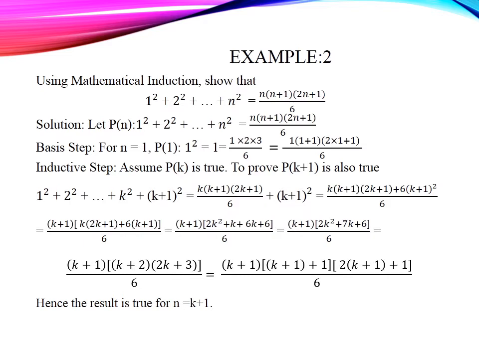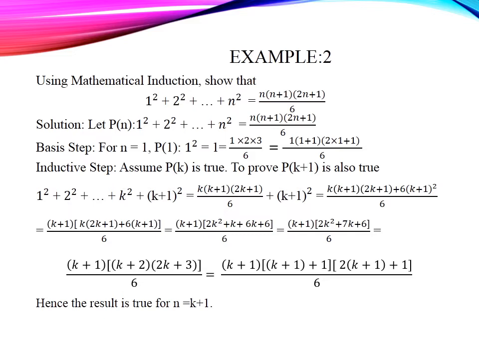Basis step. For n equal to 1, the first term is 1 square, which is the same as 1. That can be rewritten as 1 into 2 into 3 divided by 6, which can be manipulated as 1 into 1 plus 1 into 2 into 1 plus 1 divided by 6. That means the left hand side equals the right hand side for n equal to 1, hence the basis step is true. Similarly, we prove the inductive step.